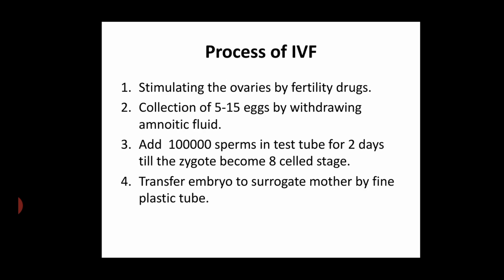Process of IVF. For the test tube baby, the first stage is stimulating the ovaries with fertility drugs. Fertility drugs are used to stimulate the ovary of the mother, and 5 to 15 eggs are collected. Add 1 lakh sperm in a test tube for 2 days until the zygote becomes an 8-cell stage. After that, transfer this embryo to a surrogate mother by a fine plastic tube.